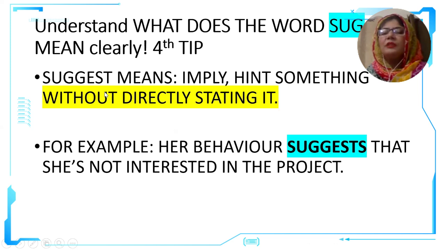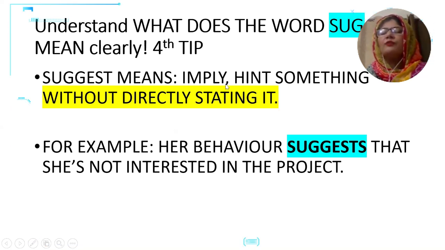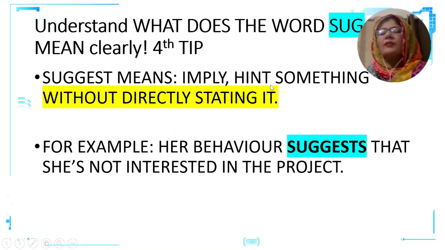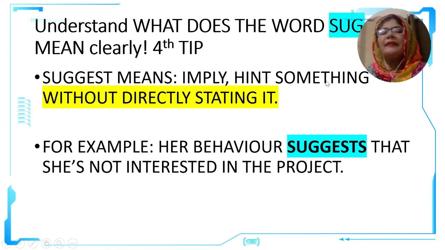So, suggest means imply. We need to understand and memorize very clearly that the writer is not demanding superficial meaning when he is asking from you the suggested meaning. When he will ask suggested meaning, you will hint something. He will demand something which is not directly stated in the text. So, if you understand the meaning of the word suggest, your answer will be accurate.